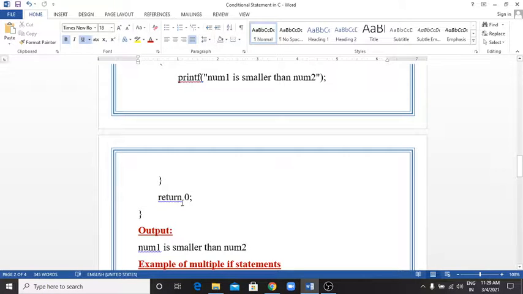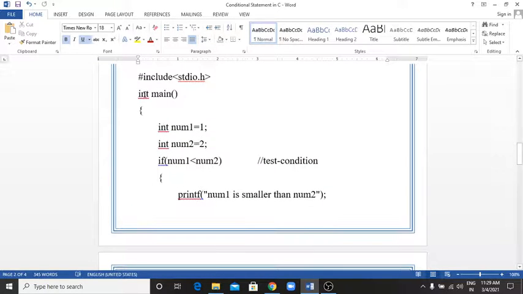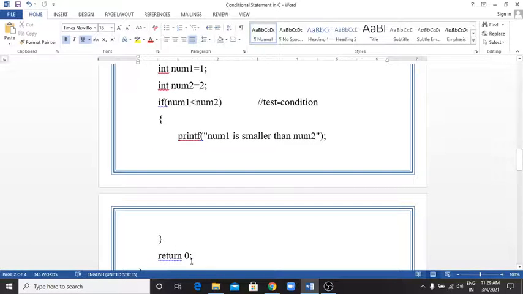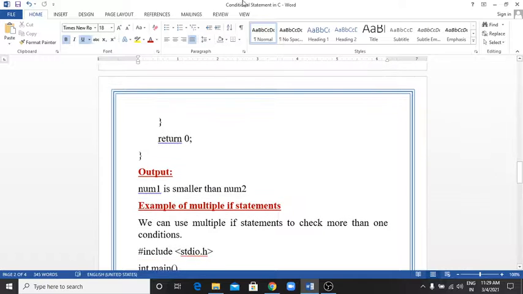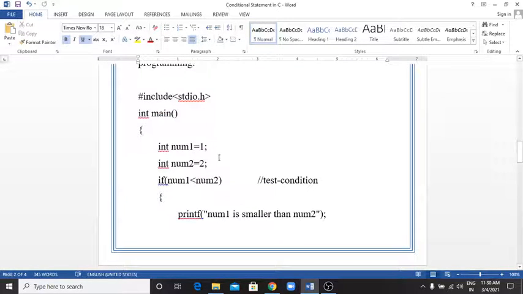Why do we give the return 0 statement? Because we gave the return type integer, so we return the value 0. While executing the program, it shows the output: num1 is smaller than num2. So this is the simple if statement.